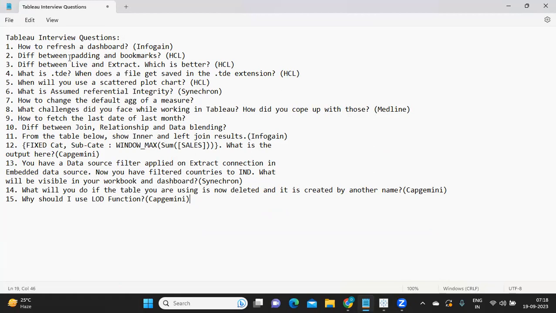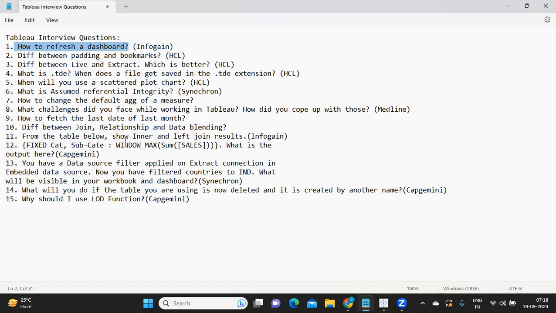So the first question to start, and that was asked in Infogain, was how to refresh a dashboard. Now, whenever we are working in real time, many times we want to reload the data or refresh the data, or maybe rerun a particular job. So there are multiple ways of doing that.